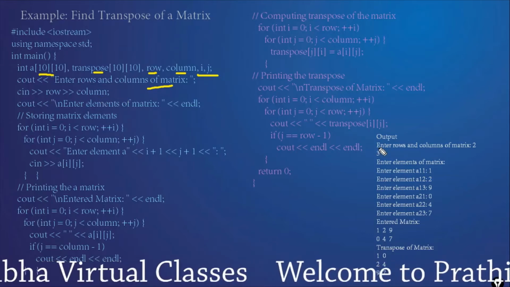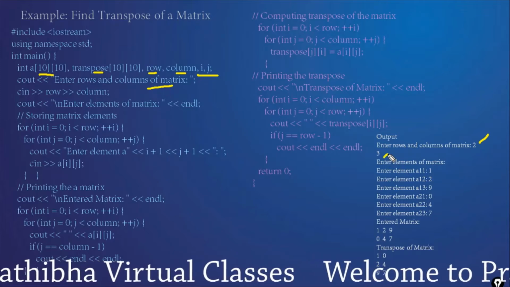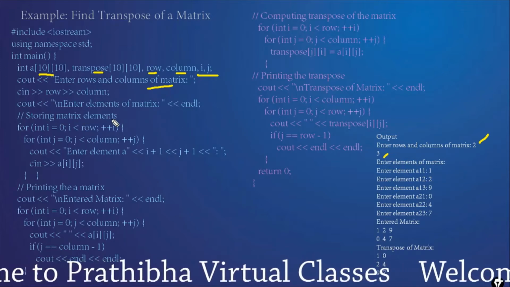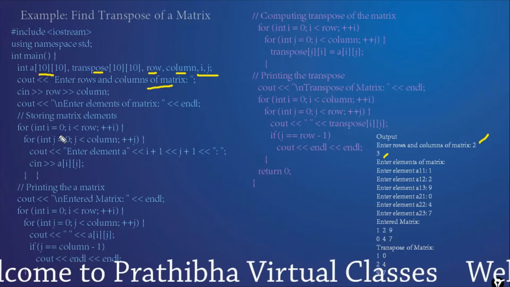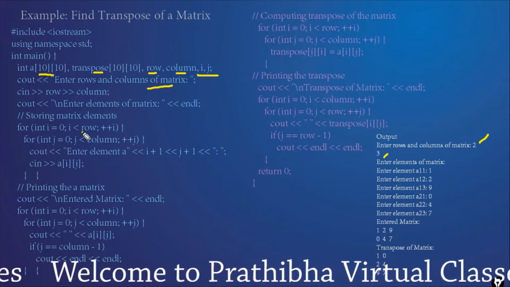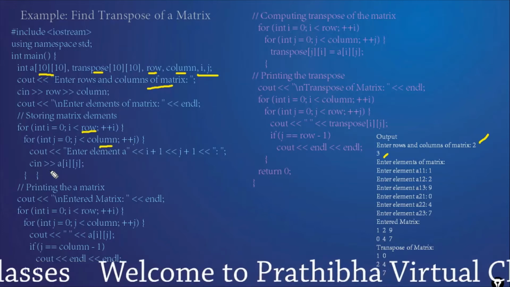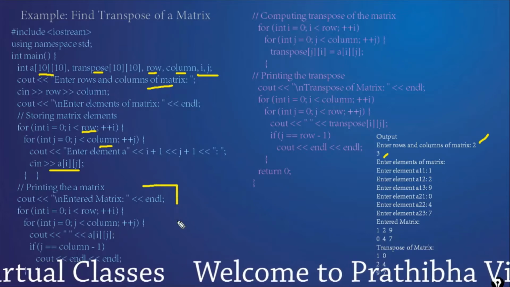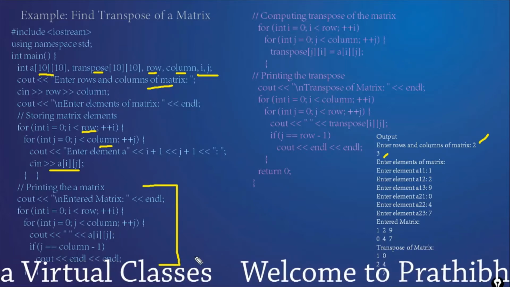Here we enter 2 and 3, 2 rows and 3 columns. 2 into 3, 6 elements to be entered into the matrix. Enter the elements of the matrix. i and j are taken as the looping variables, up to 2 rows and 3 columns, and it takes the input from the keyboard. And printing the matrix. First it displays the matrix.